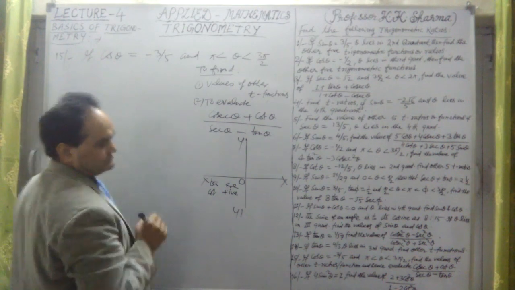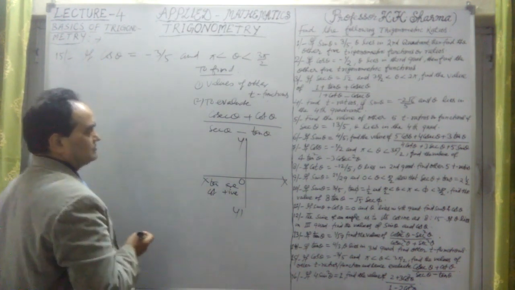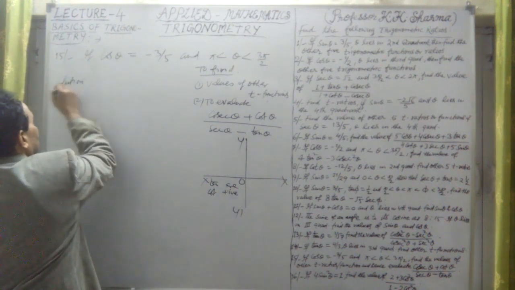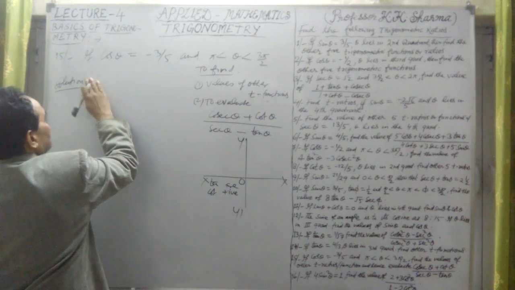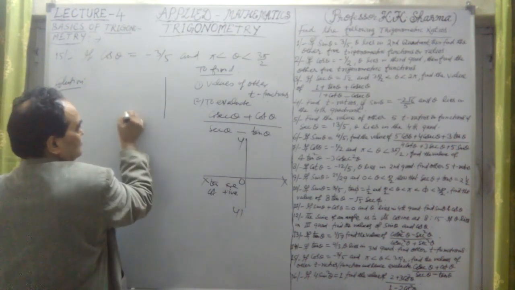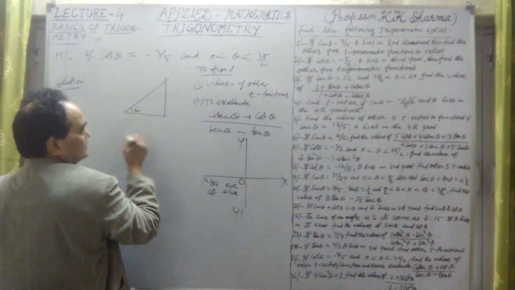Let me find out what the other values are. Now cos theta is given, so either of the methods can be applied. Let me find the values of other trigonometric ratios. First I apply the triangle method. This is the angle theta we are given.